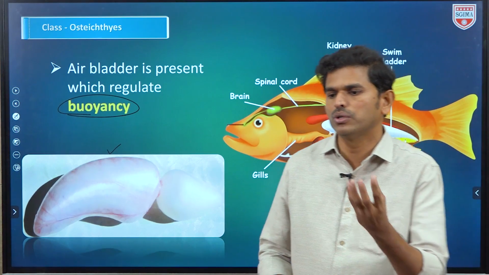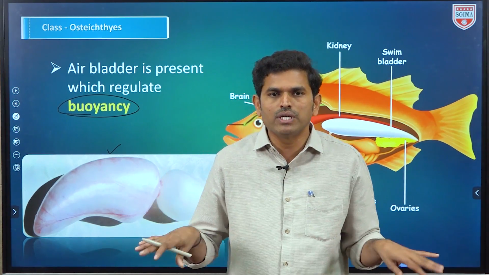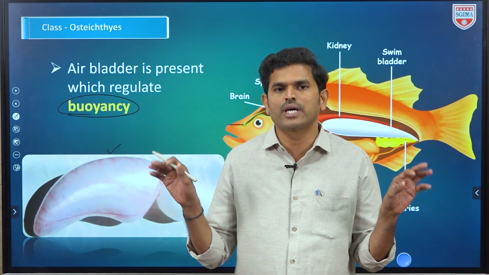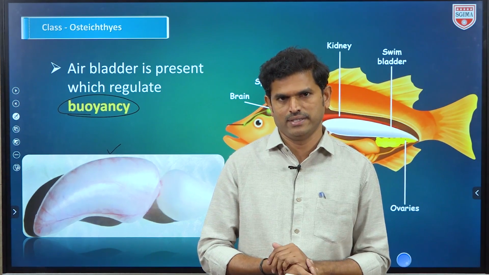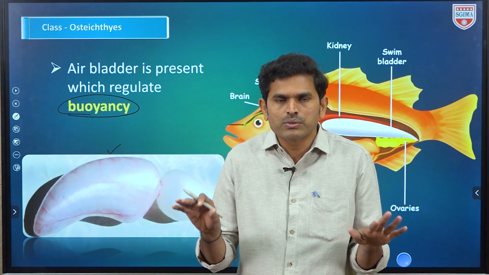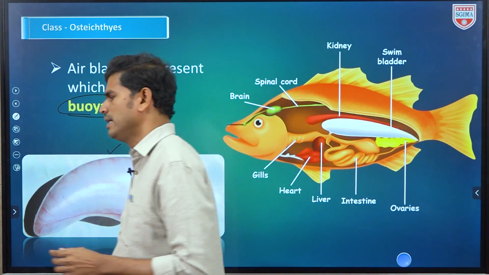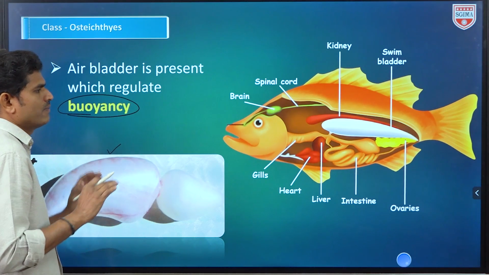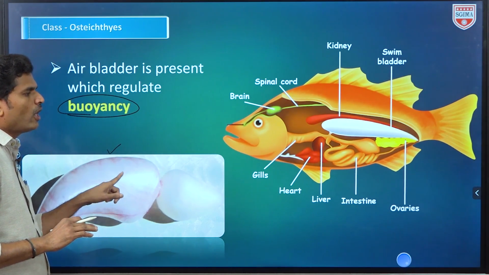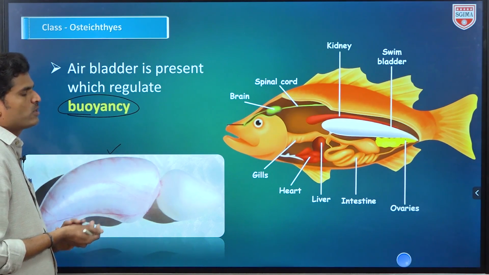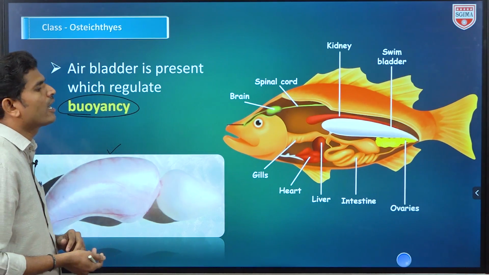If we look at big fishes in an aquarium, they don't need to swim as actively as sharks. Slowly they oscillate their fins, but they maintain the same position, okay. Otherwise, if they stop completely, their body will shrink. That is why they swim slowly. So in Osteichthyes fishes, the swim bladder or air bladder is present. Its significance and use is buoyancy or floatingness.